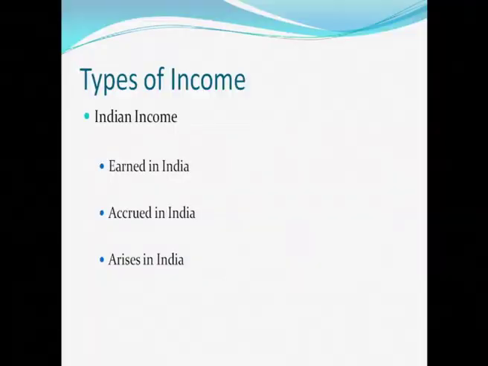In order to understand the residential status in detail, you have to know that incomes are of two types, either it is an Indian income or a foreign income. So, there are two types of incomes, Indian income and foreign income. What is an Indian income? An income that is earned in India, that is accrued in India and that arises in India is known as Indian income. What is the meaning of earned in India?